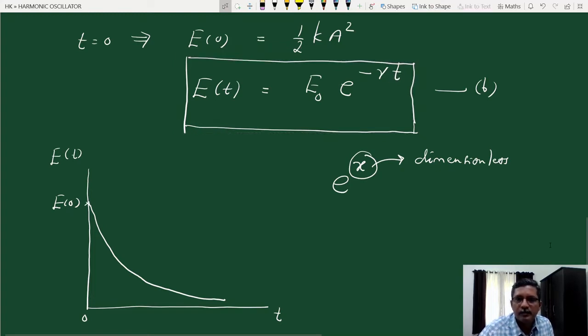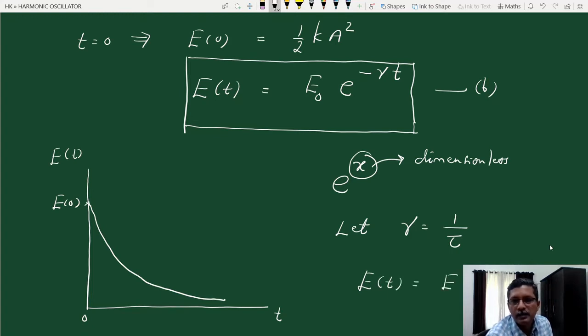So let us simply take gamma equal to 1 by tau, where tau is some time. Then the expression for energy we can write as energy at the time t is equal to energy at 0 time, E0, e raised to minus t by tau. So how do you define this tau?